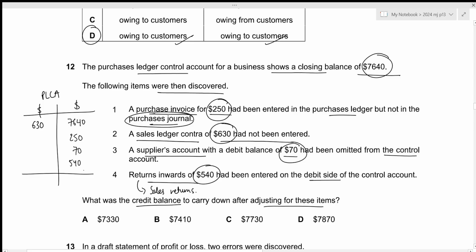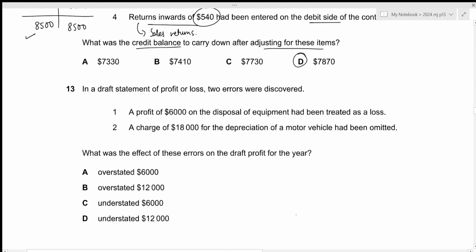That is all. We can clearly see that our credit side is heavier, so the closing balance will be on the debit side. Now the total on the credit side will be 7,640 plus 250 plus 70 plus 540, which results in 8,500. Now the closing balance will be 8,500 minus 630, which results in 7,870. So this is the answer we're looking for, which is given in option D. That is all for the 12th question. Let's move towards the next one.